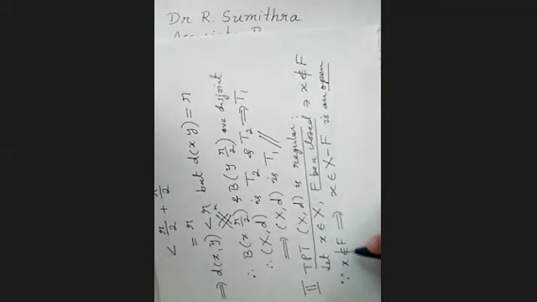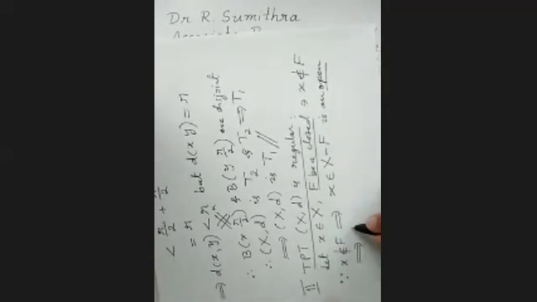So we got an open set containing an element, and we are in a metric space. This implies there exists some radius delta greater than 0 such that x belongs to the open ball with center x and radius delta, contained in X minus F. In a metric space, whenever you have an element belonging to an open set, there is always an open ball of some radius in between. The radius we have taken as delta. Let us call this 1 or double star. We're going to use this later.